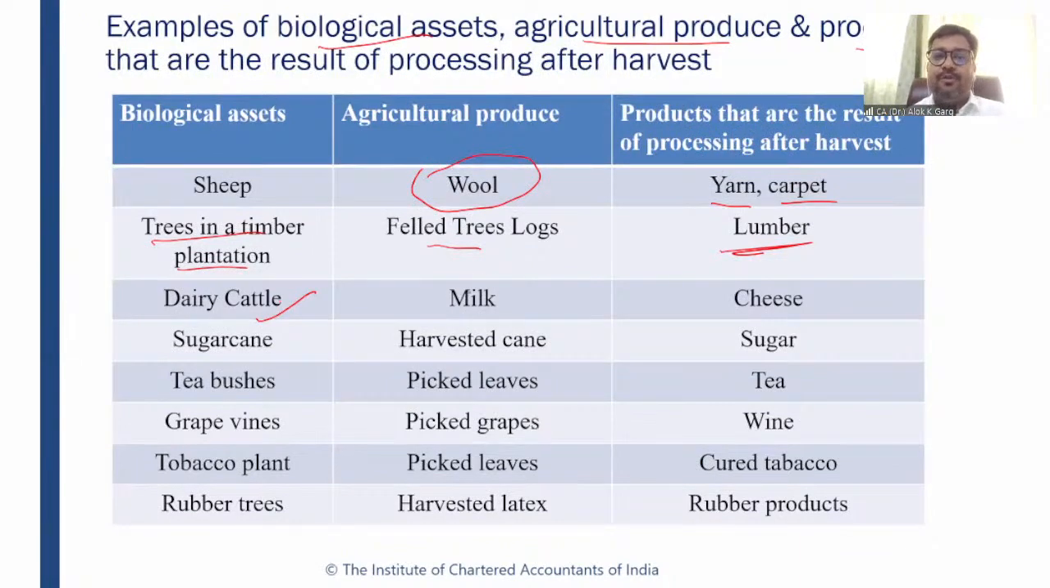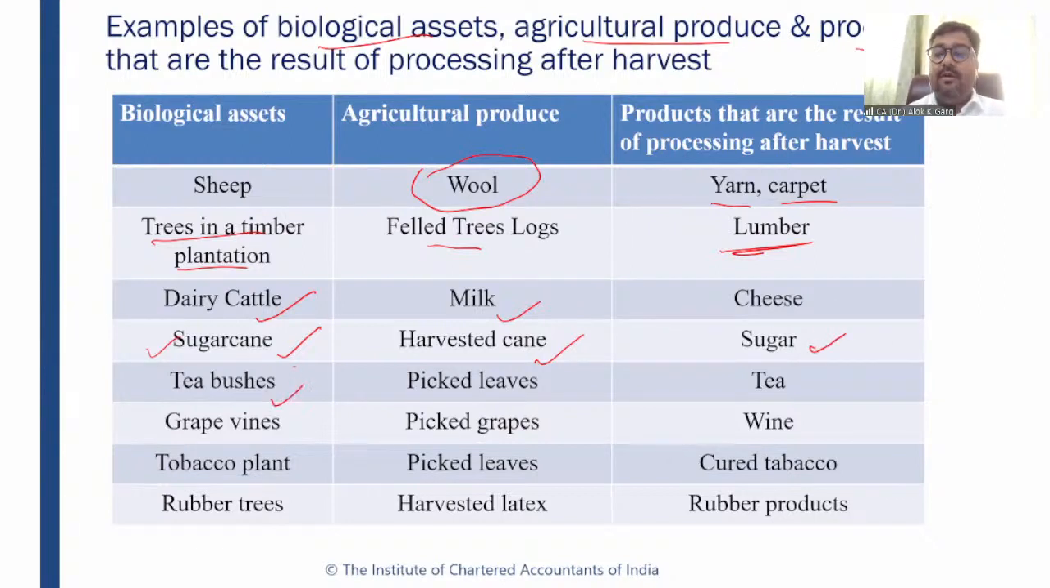What is the agriculture produce? Milk is the agricultural produce. What could be the final outcome from the milk? Cheese, paneer, right? Sweets. This could be the final output. Sugarcane is a biological asset. It is a plant. Sugarcane is a bearer plant also, so it will be covered under Ind AS 16. But the harvested cane is covered under Ind AS 41. It is an agricultural produce, right? Sugar is a final product.